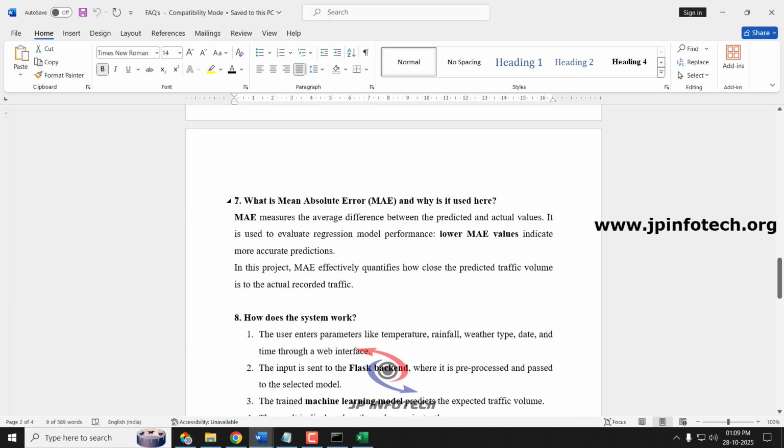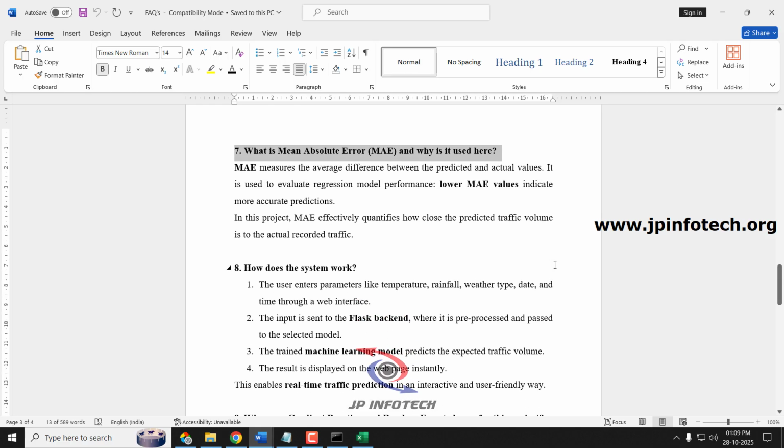Next question, what is the mean absolute error and why is it used here? Mean absolute error, MAE, measures the average difference between the predicted and the actual values. It is used to evaluate regression model performance. Since this is a regression model project, we have used this performance analysis, and here a lower MAE value indicates more accurate prediction. In this project, MAE effectively quantifies how close the predicted traffic volume is to the actual recorded traffic.